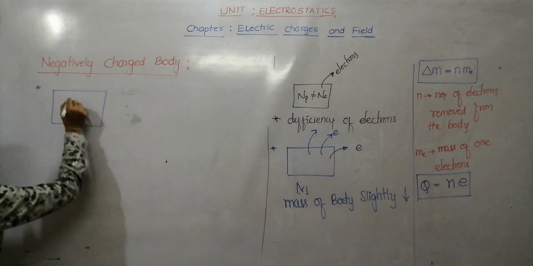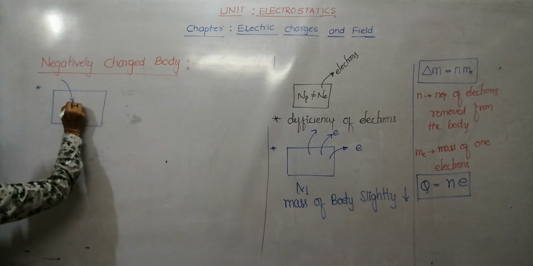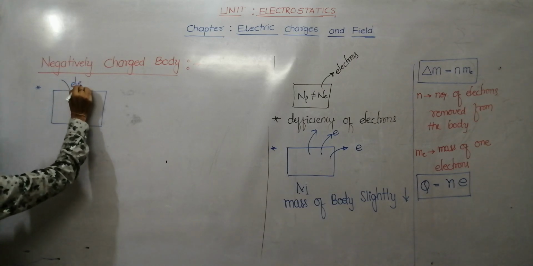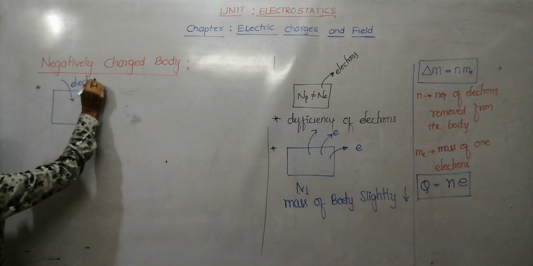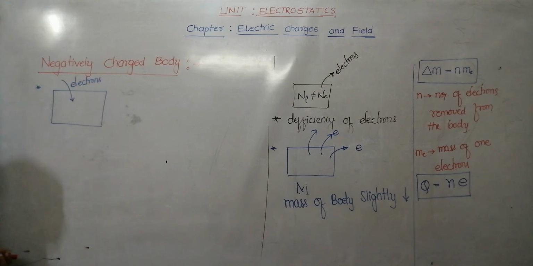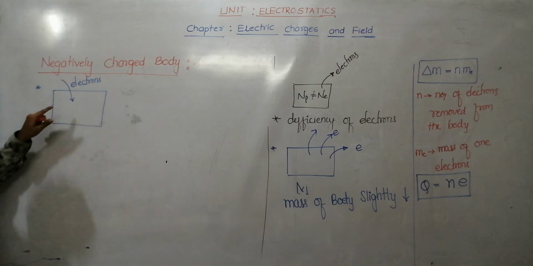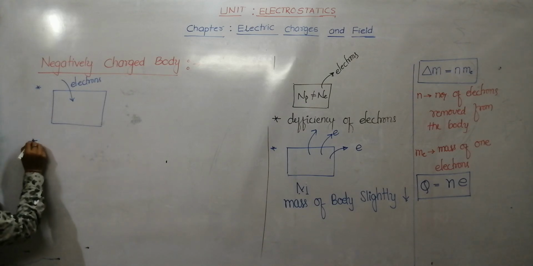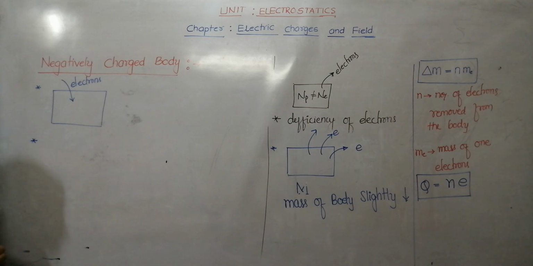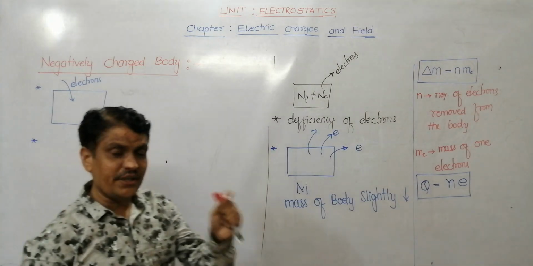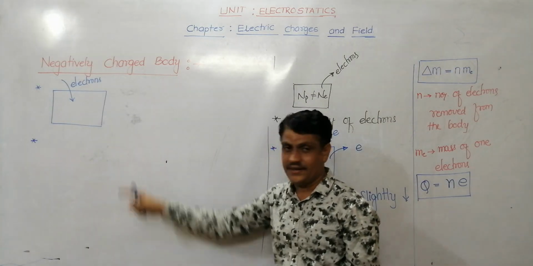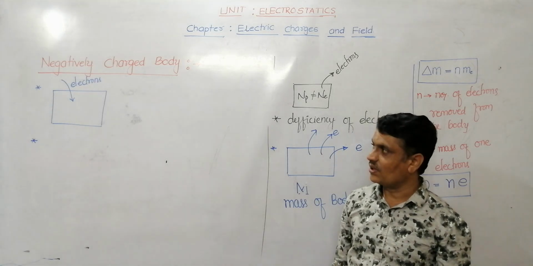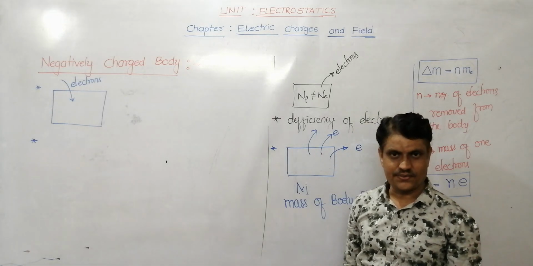For this neutral body, when electrons are added to this body, then this body becomes negatively charged. Therefore, the body to which electrons are added is called negatively charged.